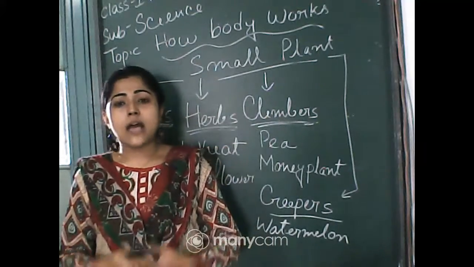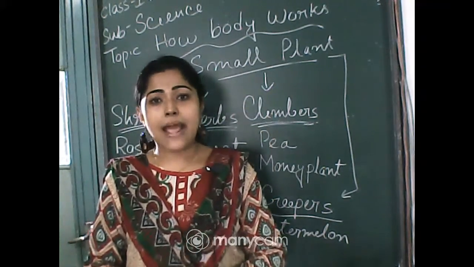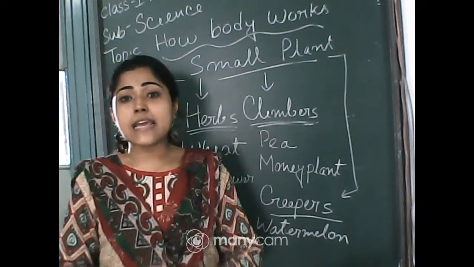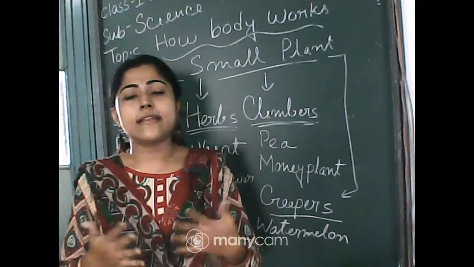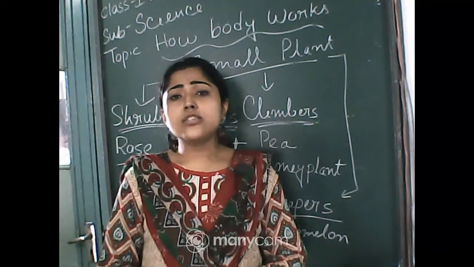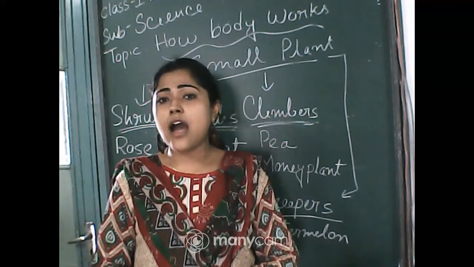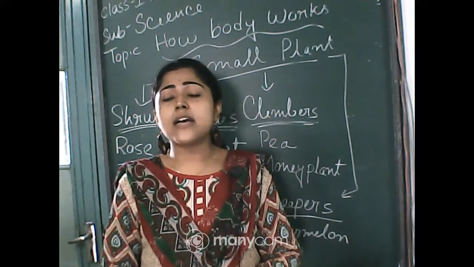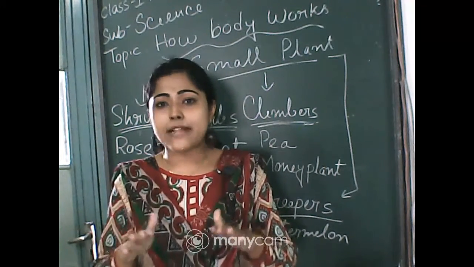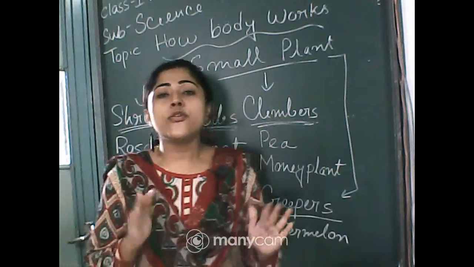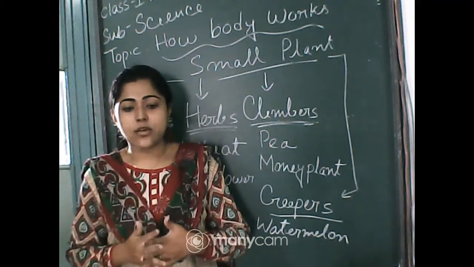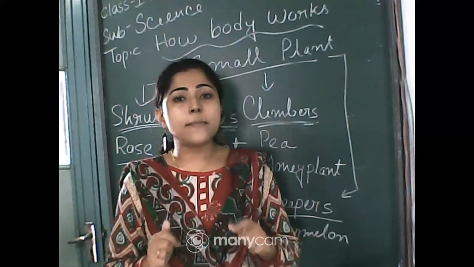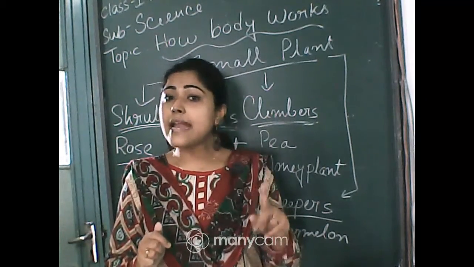And the other part is small plants, and there are four types of plants which we can see outside of our house or in the neighborhood area. So there are shrubs, herbs, climbers and creepers. Those are all small plants, not as big as trees. Okay. So shrubs have a strong stem, and you have to remember these two examples, rose and tulsi.